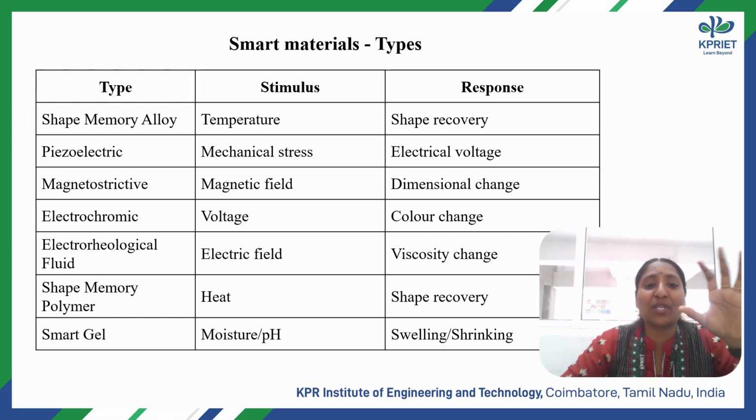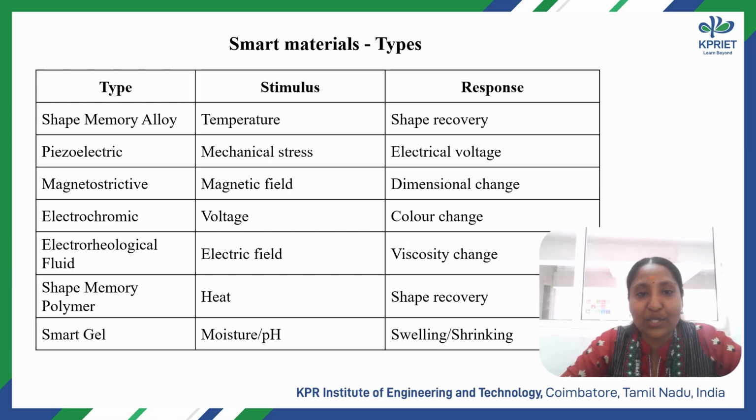Magnetostrictive material changes dimension under a magnetic field. A practical example is Terfenol-D and nickel, used practically in position sensors, vibration control devices and precision actuators. Then one is electrochromic material. Electrochromic means it changes color or transparency when we apply an electric voltage. An example is tungsten oxide, used in anti-glare rear view mirrors and aircraft windows.